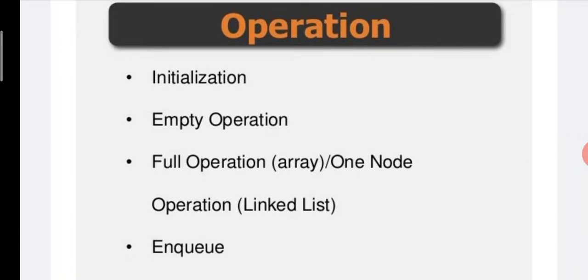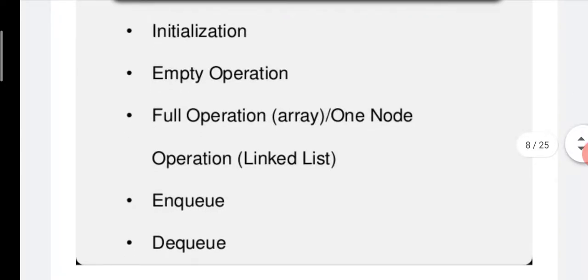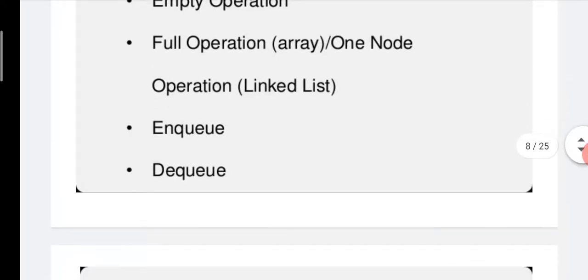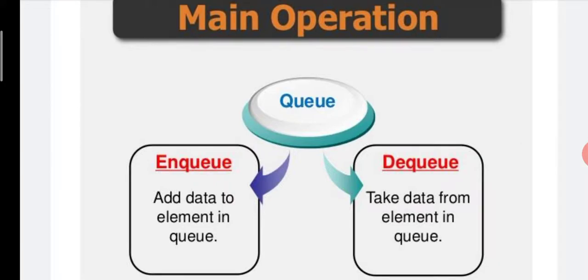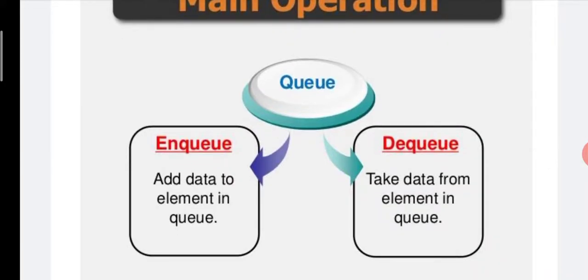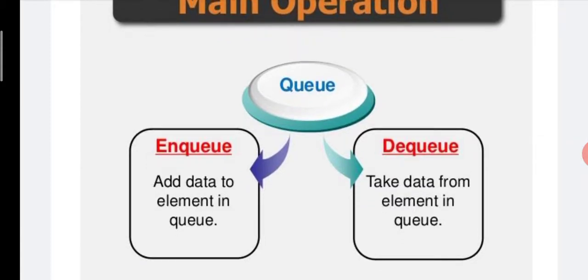The next point is operations. In queue, there are some operations. The first operation is initialization. The next operation is empty operation. The next one is full operation. Then enqueue and dequeue. Out of them, the main operations are enqueue and dequeue. Enqueue means if you want to insert data, then we have to perform the enqueue operation. If you want to remove an element from the queue, then we have to perform the dequeue operation. Enqueue means add data to the queue and dequeue means take data from the queue.